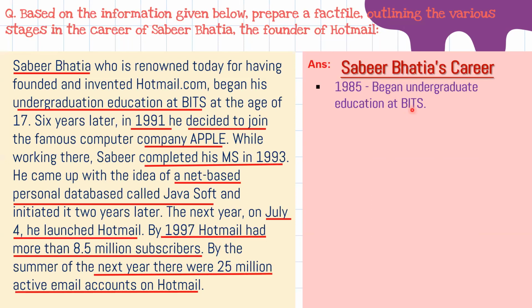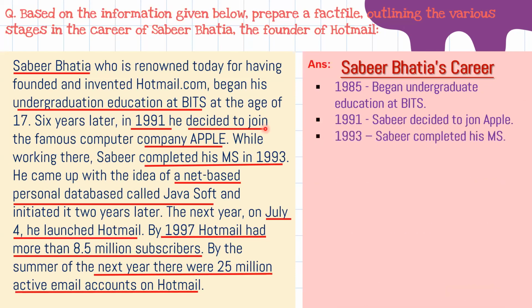1985, began undergraduate education at BITS. Now you will think that 1985 is not given. Why have I written that? Most of the years are given, and here what is given is undergraduate education at BITS at the age of 17, and 6 years later, 1991. So I subtracted 6 from 1991, so I got 1985. In 1985, he began undergraduate education at BITS. Then in 1991, he decided to join Apple. Then in 1993, he completed his MS.